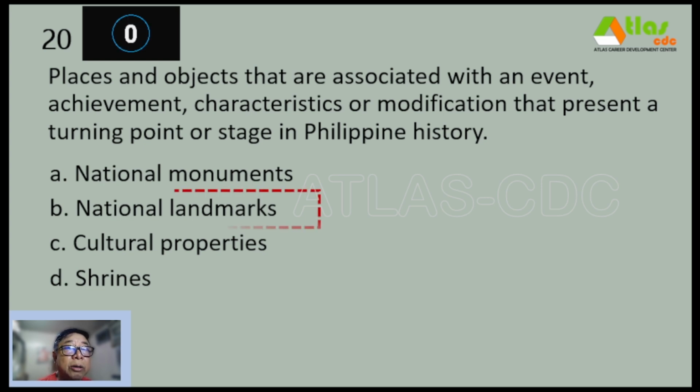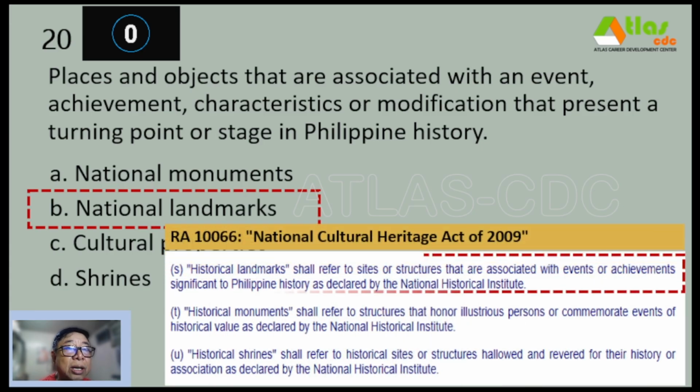And our correct answer is letter B, national landmarks. Actually, according to RA 10066, National Cultural Heritage Act of 2009, the correct term is historical landmarks and shall refer to sites or structures that are associated with events or achievements significant to Philippine history as declared by the National Historical Institute.